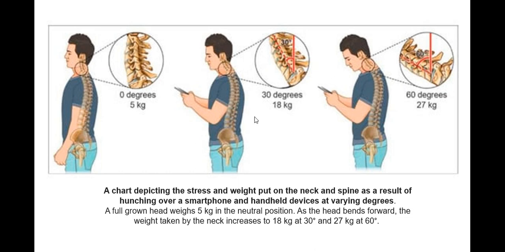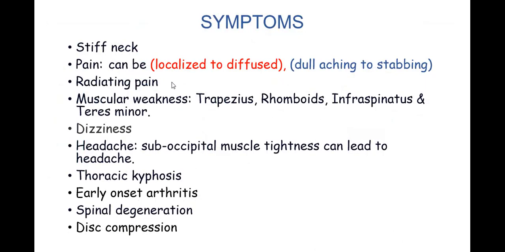So just imagine how much stress comes to our spine when we use a mobile phone, and that will result in early cervical spondylosis. The symptoms will be that the patient complains there is stiffness in the neck, spasm in the neck, tightness in the muscle, and pain which could be localized or diffuse, sometimes a dull aching pain, sometimes stabbing. Pain might radiate to both the upper extremities, from the arm to the forearm and then to the wrist and thumb.